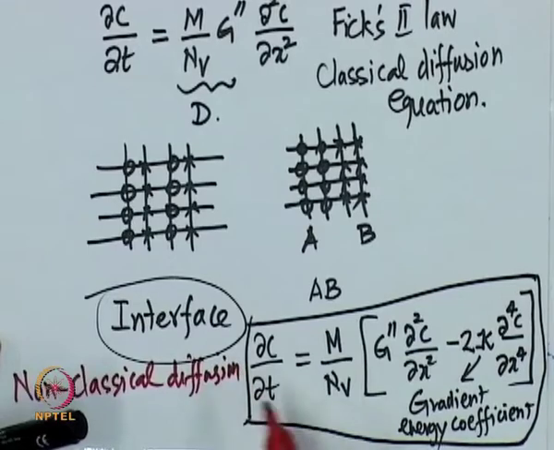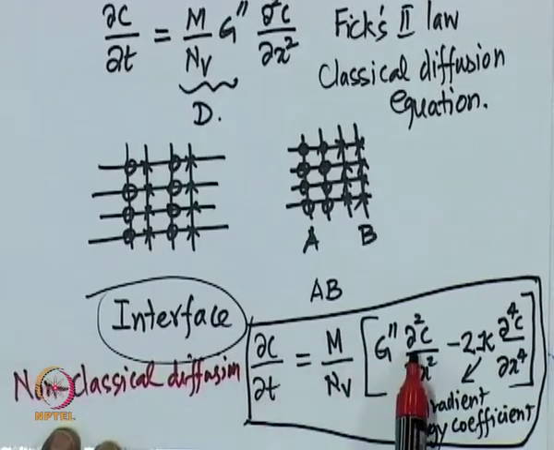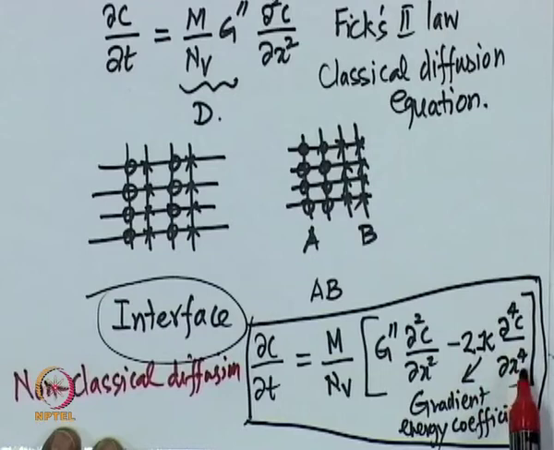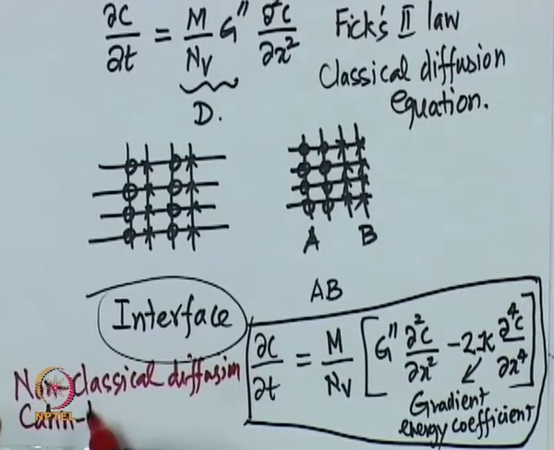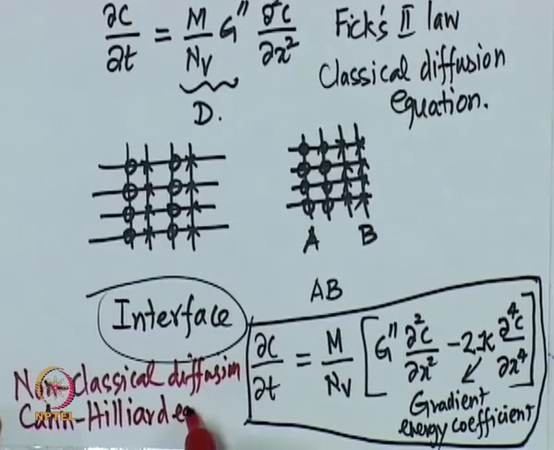You can see why it is non-classical. The classical diffusion equation would have been this: we have added a higher order term. It is also highly non-linear, you know, it is del squared c by del x squared, now you have del power 4 c by del x power 4. This equation in materials literature is known as the Cahn-Hilliard equation. Okay.